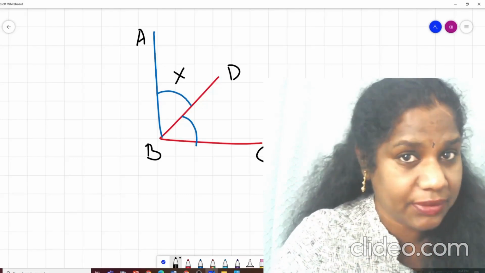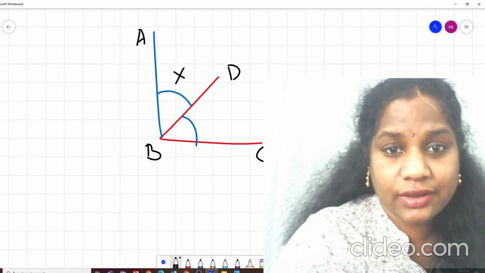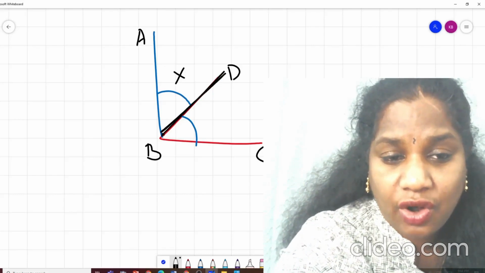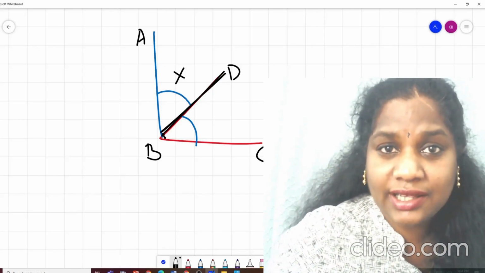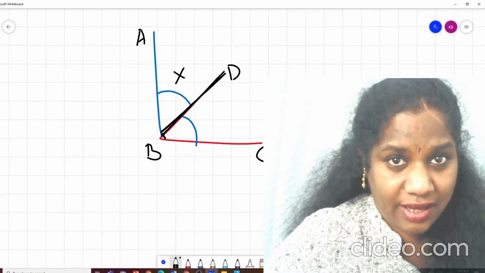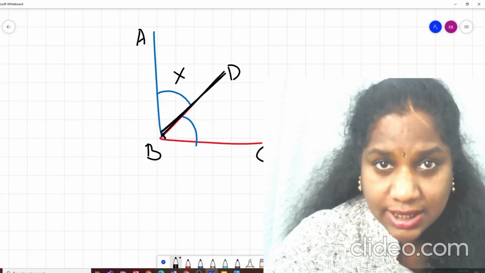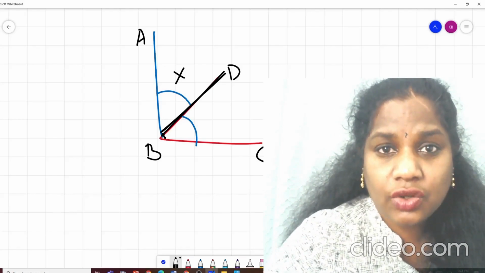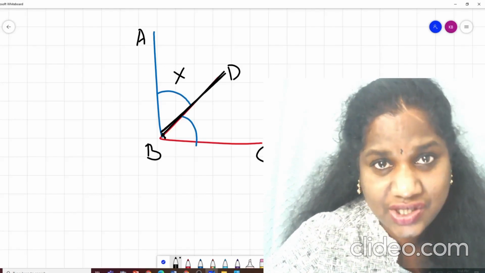They share something. What do they share? They share a common arm. They share a common vertex, isn't it? That is why they become adjacent, because they are sharing something common. Correct? Clear? So if they share something common, they become adjacent angles.